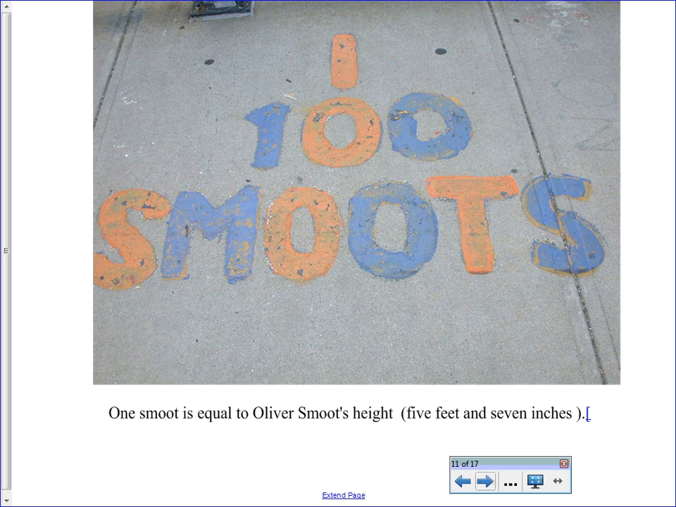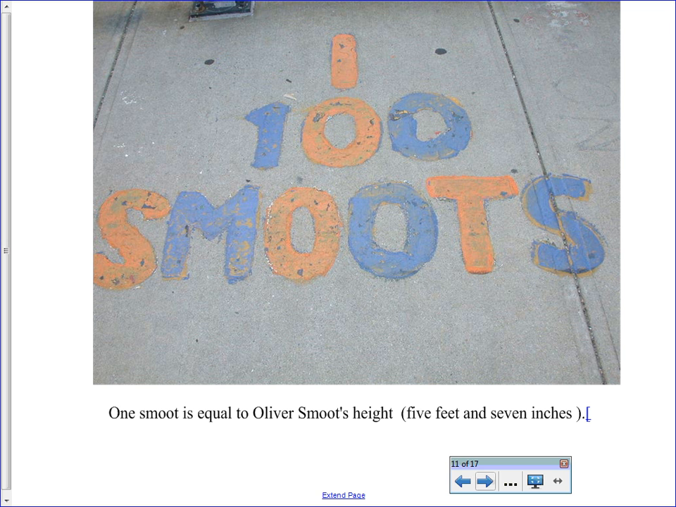Now, this seems like a really silly unit of measurement. Smoot was 5'7", and it is. It's a completely whimsical thing of measurement. But the thing is that as long as you were on that bridge, you knew where you were because that was the measurements they used on that bridge.